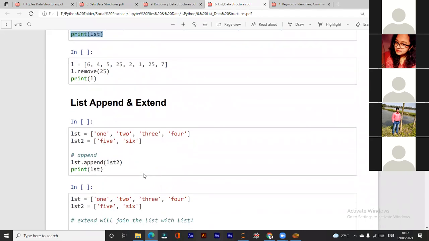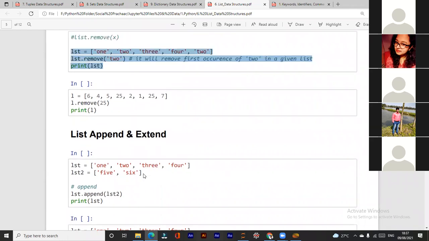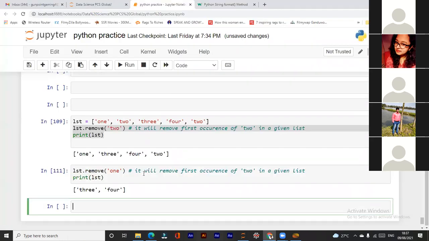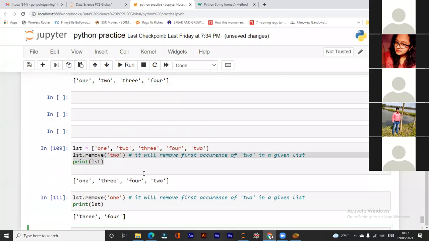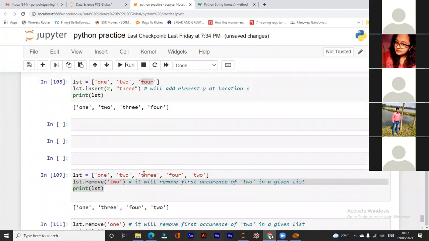The insert method in Python, which you have shown just now, internally it is performing the right shift operation, right, from the index position we are mentioning? Yes, right. It will insert the element at that position and shift the remaining elements to the right side. Yes, sir. Exactly.